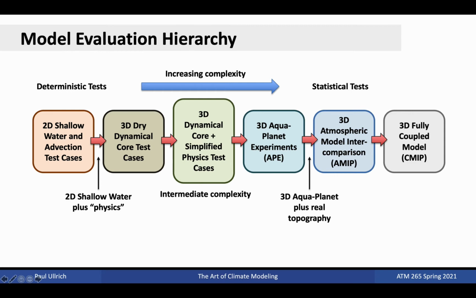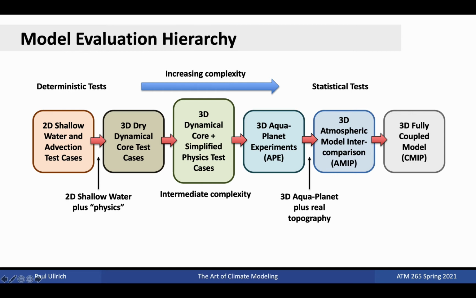The most deterministic tests that still capture key physical processes of the atmosphere include shallow water and advection test cases, the former using a set of hydrodynamic equations that are substantially simplified, and the latter dealing with problems related to the movement of moisture or other tracer species. Because these tests primarily consider only 2D flows, the complexities related to atmospheric stratification or vertical boundary conditions are not included. However, one can add complexity by either including some sort of physical parameterization or moving the model to 3D. Many dry dynamical core test cases are available, and many of those have been featured in the popular Dynamical Core Model Intercomparison Project test suite.